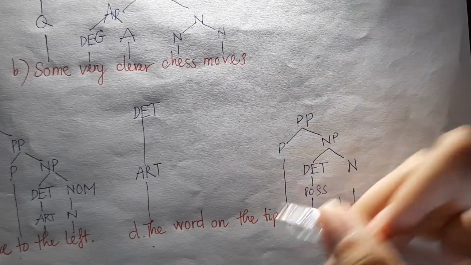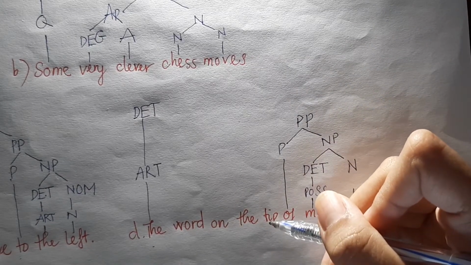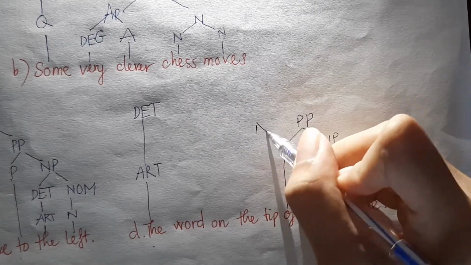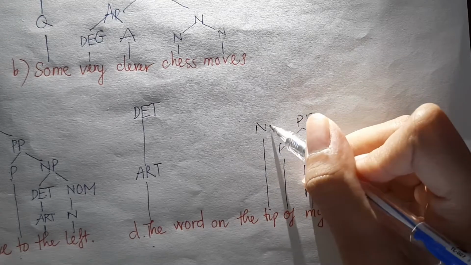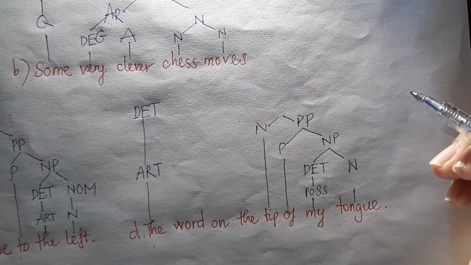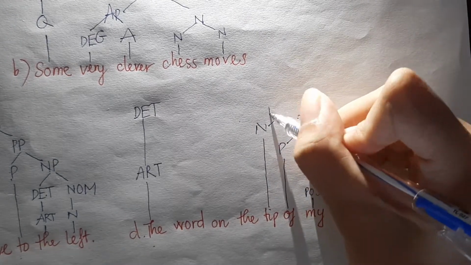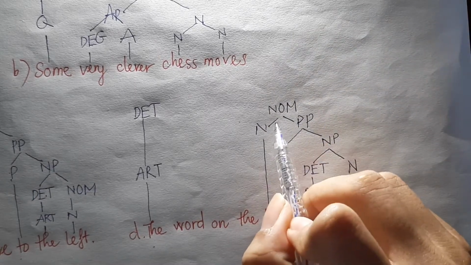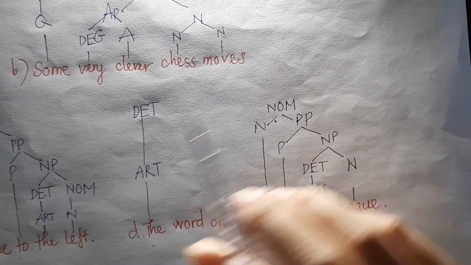And then the tip is quite easy. Tip is a kind of noun. So we have noun over there. Noun and preposition go together. We have nominal. So remember, nominal will go together with determiner.